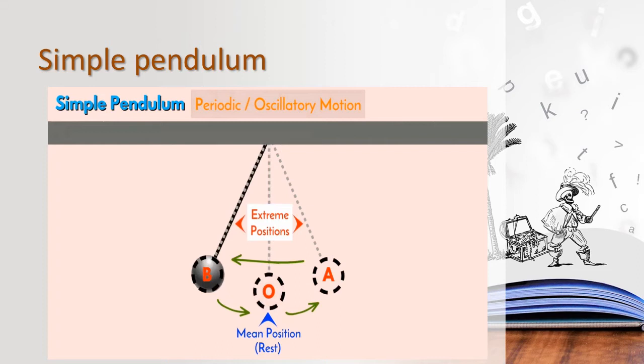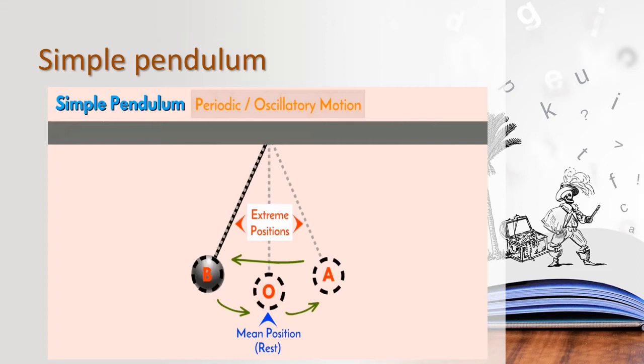Okay, children. If you pull the bob to one side, it starts moving to and fro. To and fro means forward and backward movement. The motion of the pendulum gets repeated, and we can say it is undergoing oscillations.